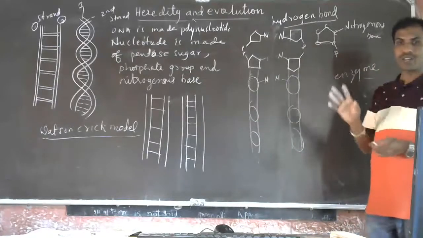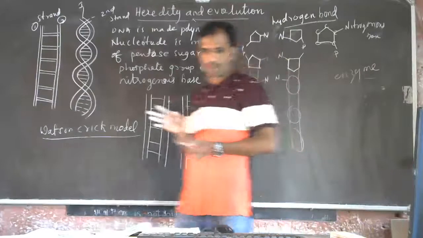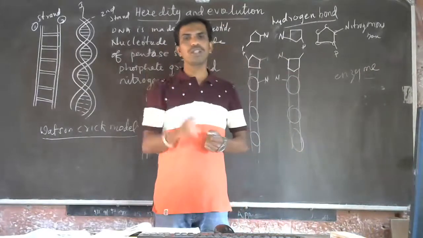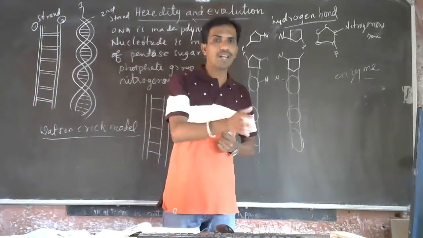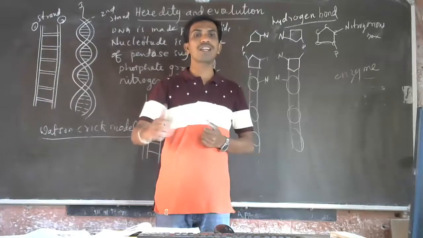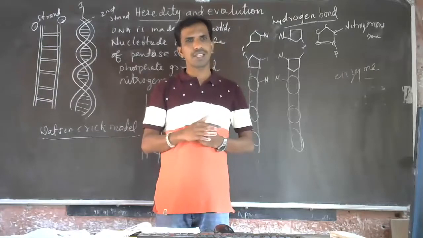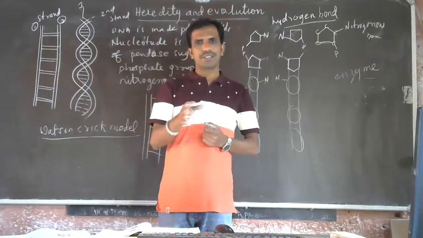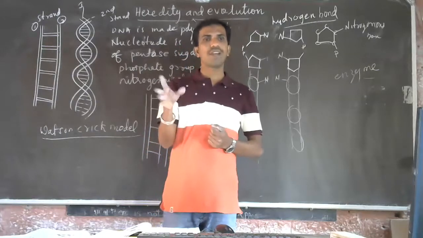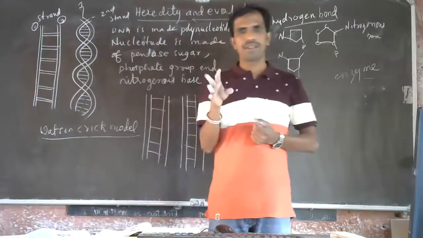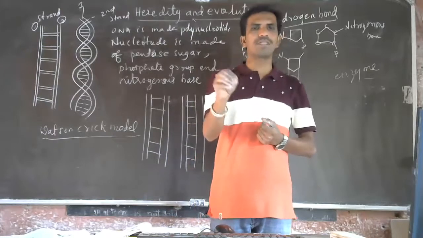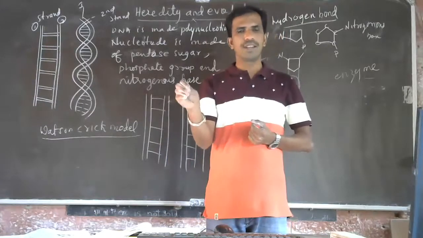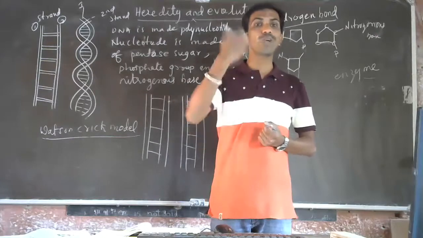So, why does this DNA replication have to happen? To ensure the equal distribution of the DNA to the daughter cells, and to maintain the constant number of chromosomes generation by generation. Understood? Is it clear? During cell division, certain changes happen in the DNA. It may be mitosis or meiosis. Because of that, a new character will be generated.